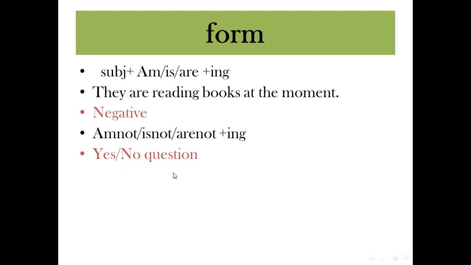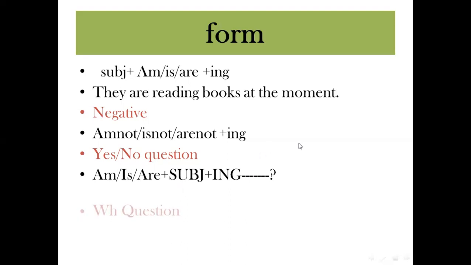How about a yes or no question? The form of it: I put am or is or are at the beginning. After them, the subject. The subject may be he or she or it or we, they, and so on. After them, the verb ing. For example, if I want to use the question here, a yes or no question, I put are at the beginning and then they after are.